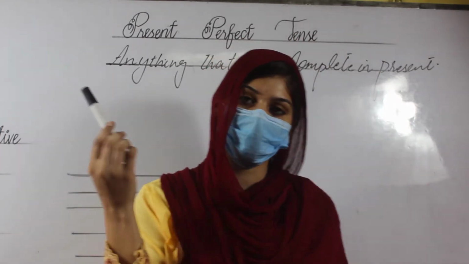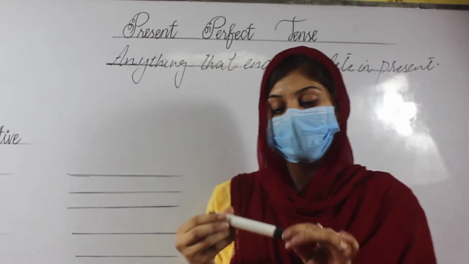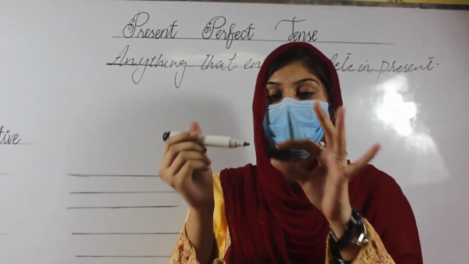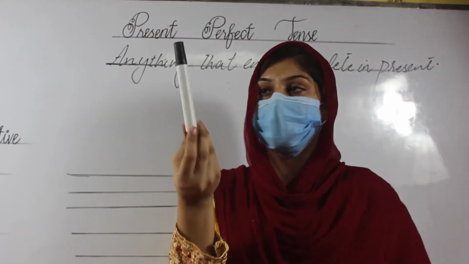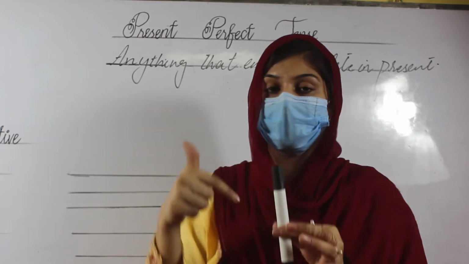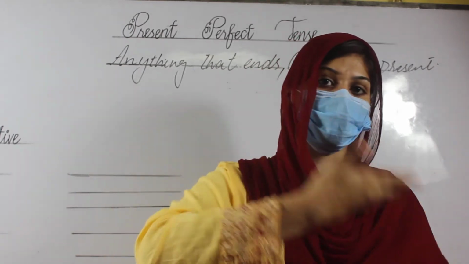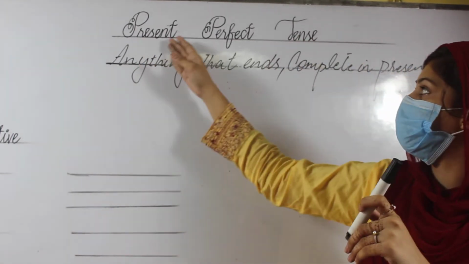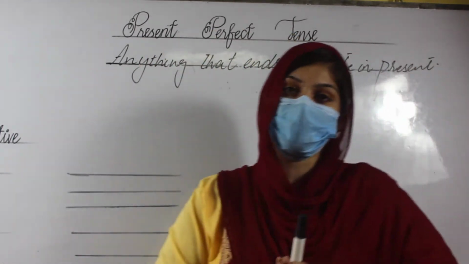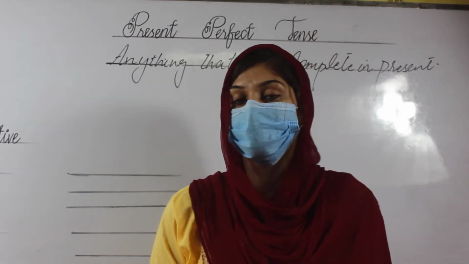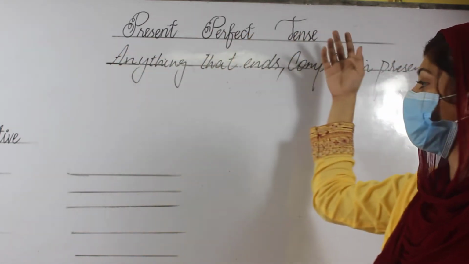Just for example, I have a board marker in my hand. I opened the cap of the board marker. I did it at that time, in the present. If I covered it with the cap of the board marker, it means I did this action in the present, not in the past, not I will do it in the future. This act is a present perfect, because the situation ends and is complete right now. Then this one is called a present perfect tense.